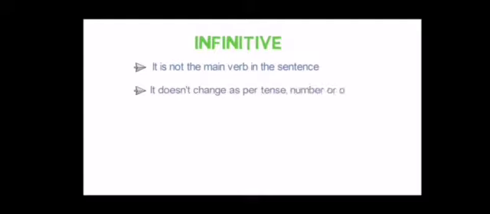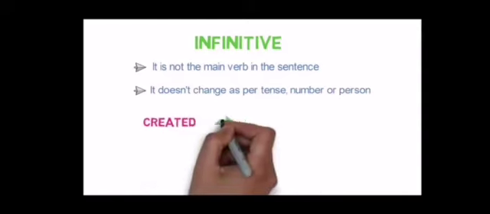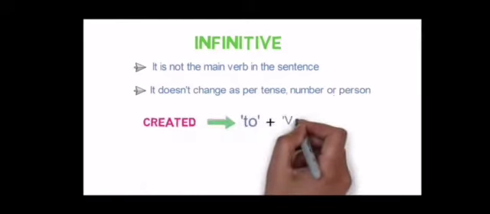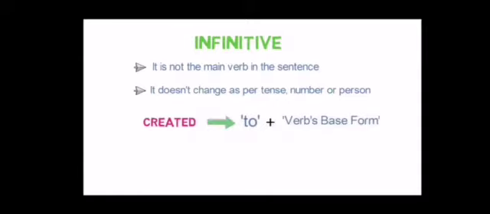Infinitive. It is not the main verb in the sentence. It does not change as per tense, number or person. It is created as to plus verb first form. Example, run.